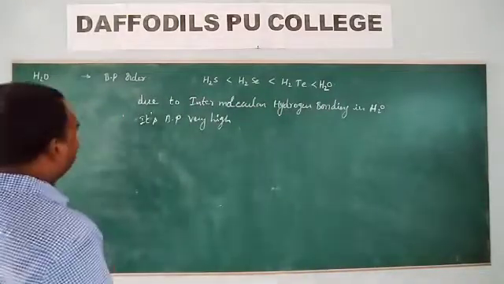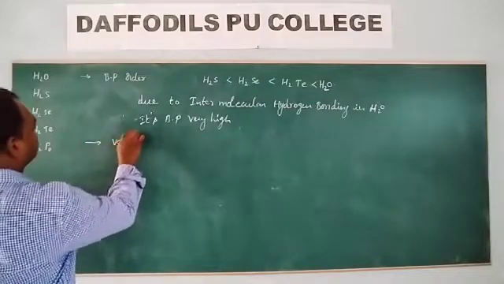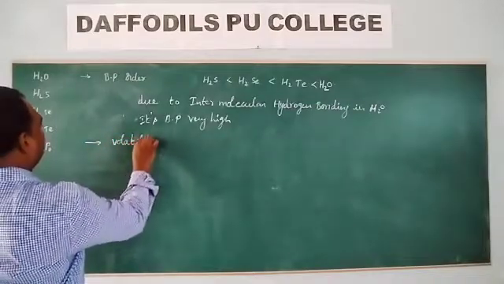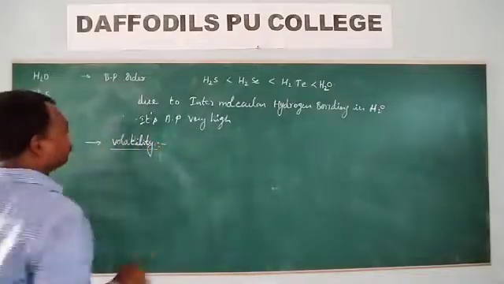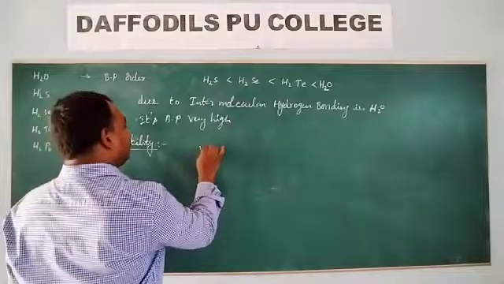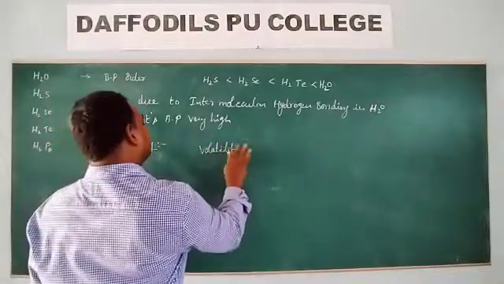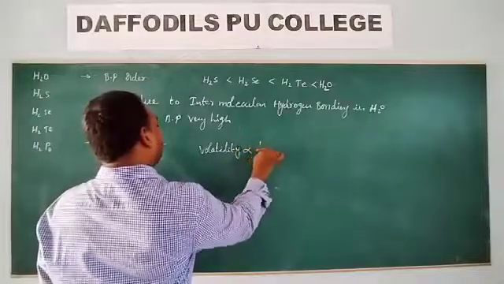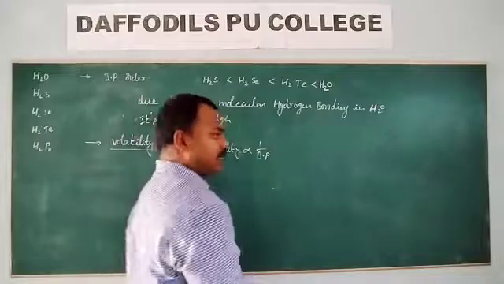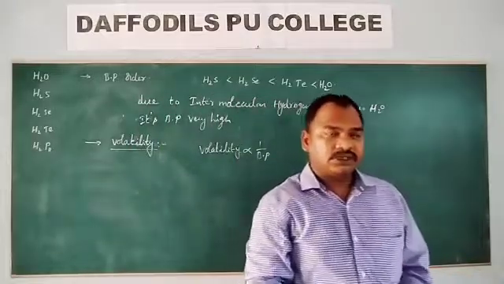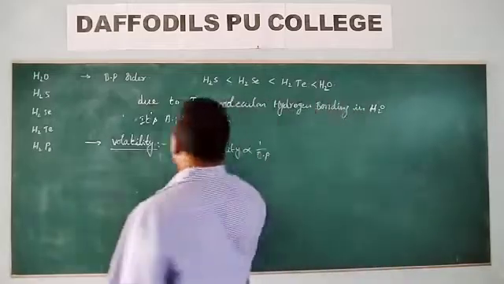Now look at the volatility. Volatility is inversely proportional to boiling point. The higher the boiling point, the lower the volatility.